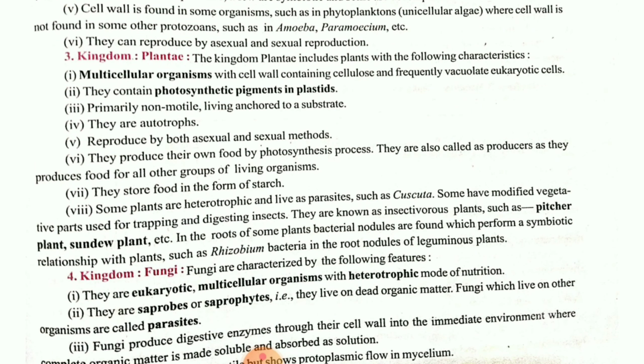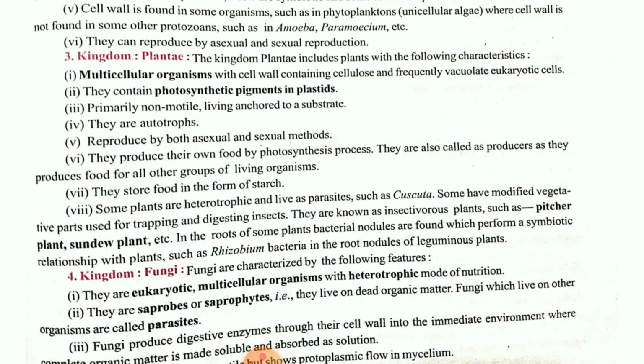Next one is your Plantae. Plantae includes all the green plants. They will be multicellular organisms. They consist of photosynthetic pigment as well as they are non-motile. Non-motile means they are having one fixed place. They can't move from one place to another. They are autotrophic in nature. They can prepare their own food. Next, children, they have asexual as well as sexual modes of reproduction. As they are capable of producing their own food by the process of photosynthesis by utilizing the sunlight, the food is going to be stored in the form of starch. Okay. Some examples are given in this Plantae also.